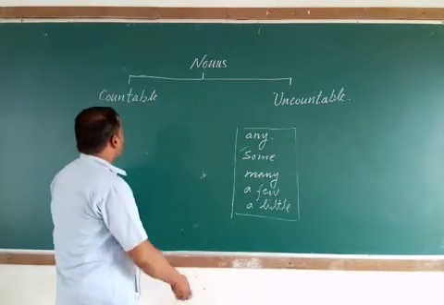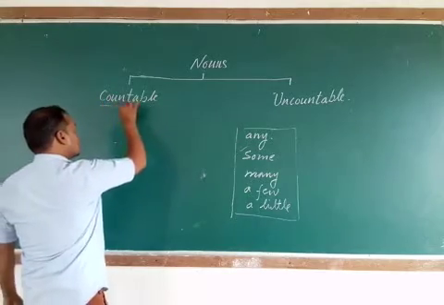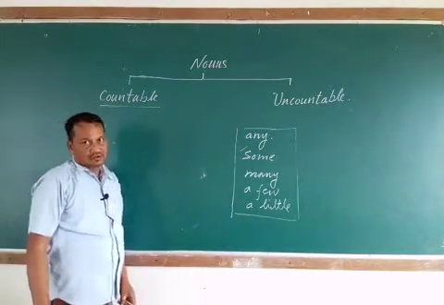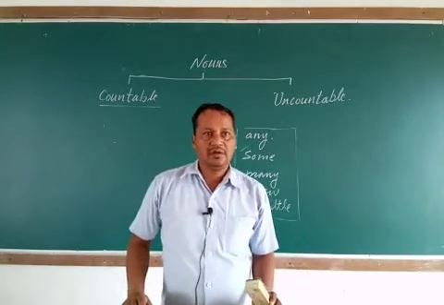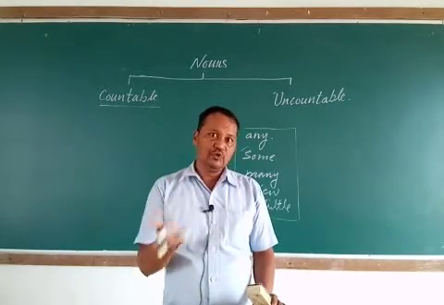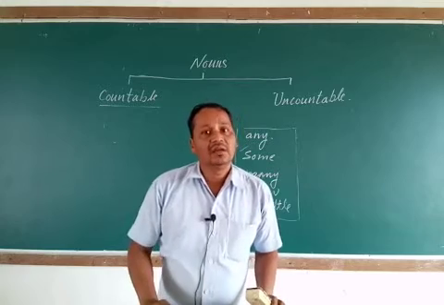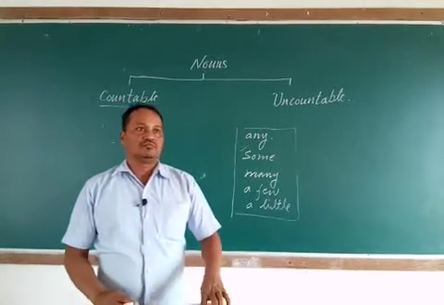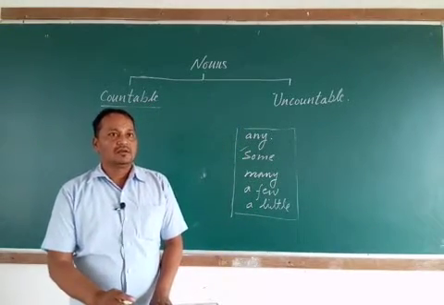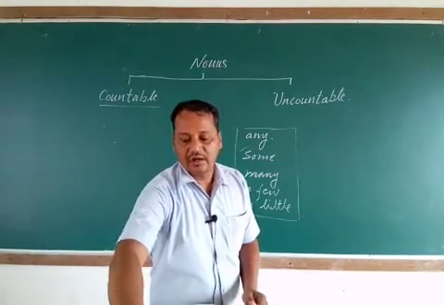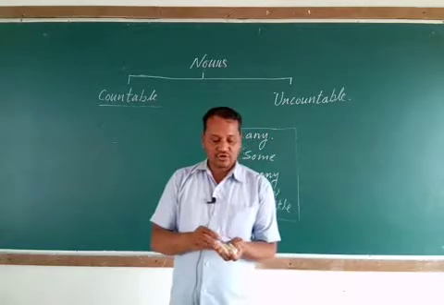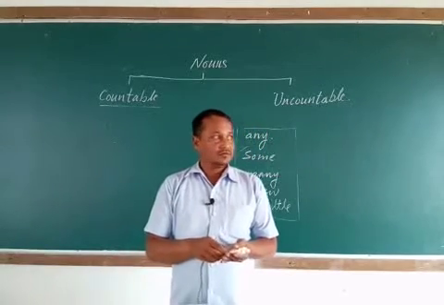If any noun is easy to count, the noun which you can count is called a countable noun. Suppose we have a few chalks or some chalks.